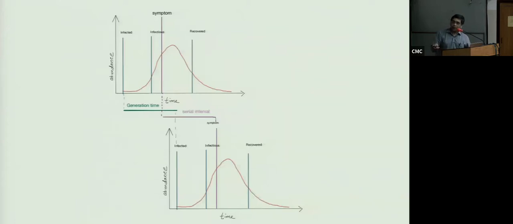Now there are a couple of other points. A patient doesn't have to become infectious before he is symptomatic, which was the case with SARS-1. A person becomes infectious after he has symptoms, whereas in SARS-CoV-2, you possibly have a person becoming infectious before he is symptomatic, and that's why you have asymptomatic infection.